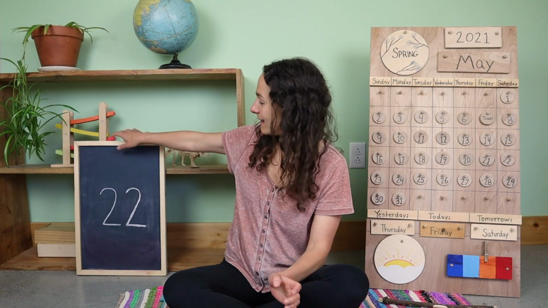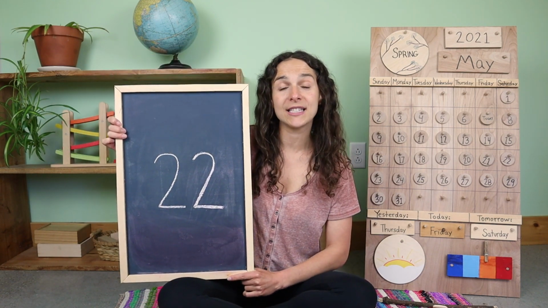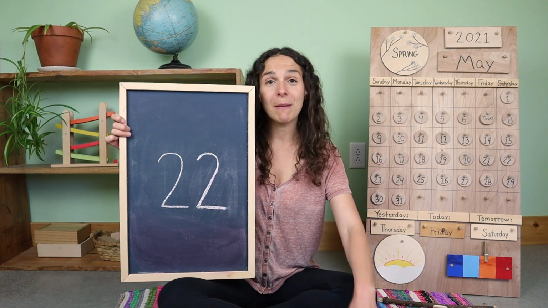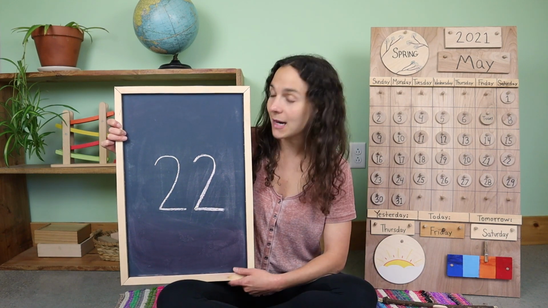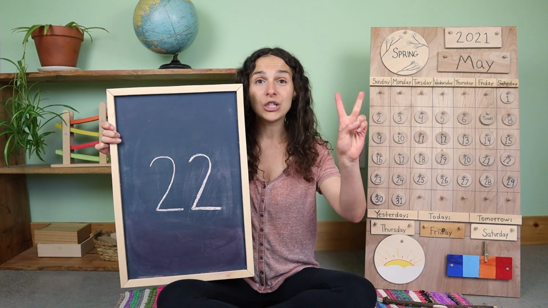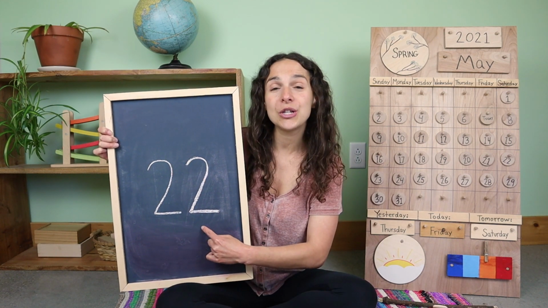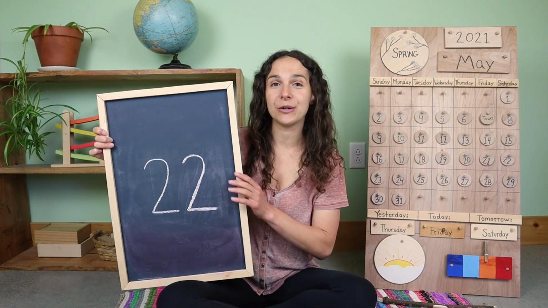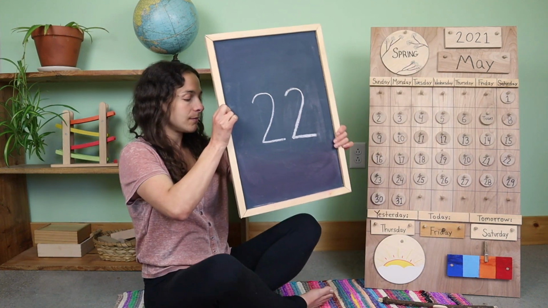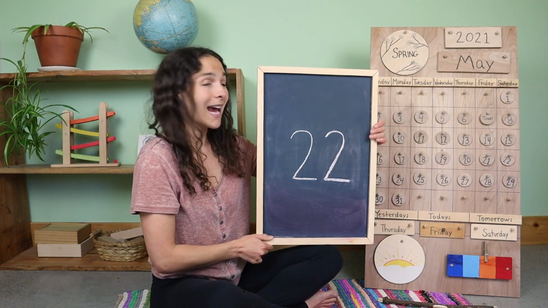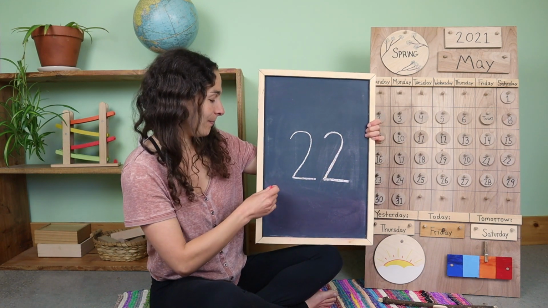And now we have one more day also learning about this double-digit number. Do you remember what number this is? 22. And when you write the number 22, you write the number 2 two times, like this. 2, 2, the number 22. If you have something to write with, you can take that out right now. And you can write 22 tally marks with me, or you can just count. It's up to you. Are you ready?